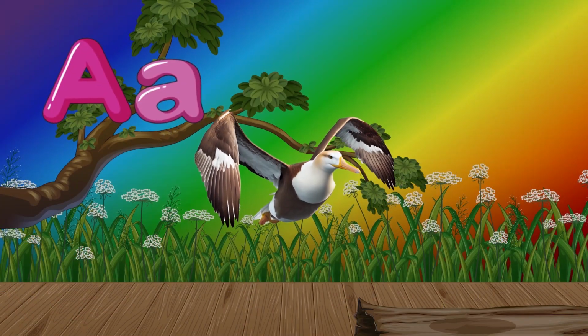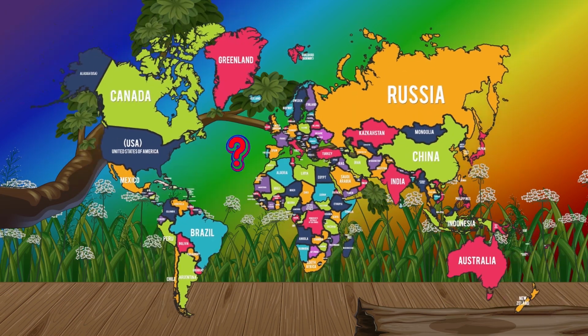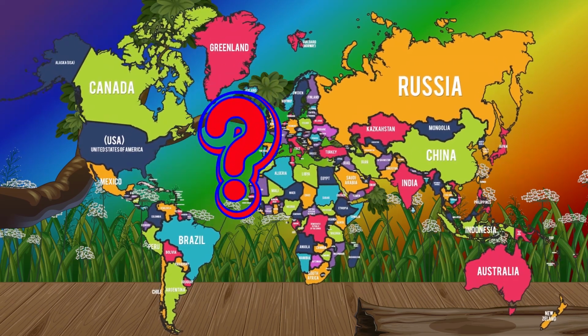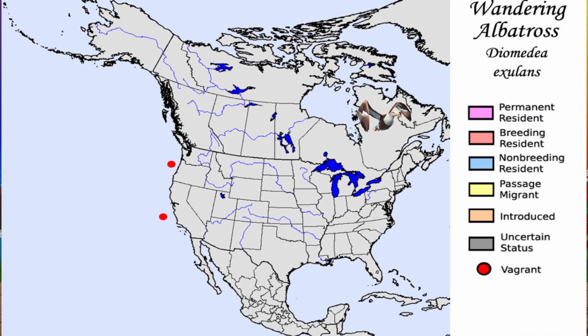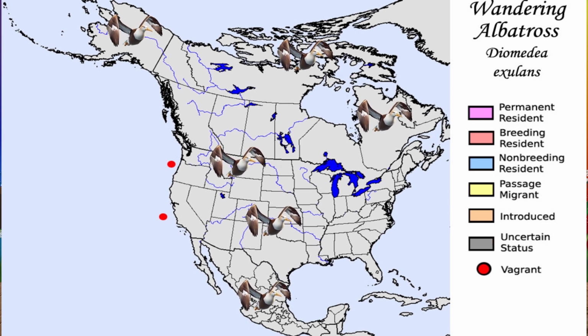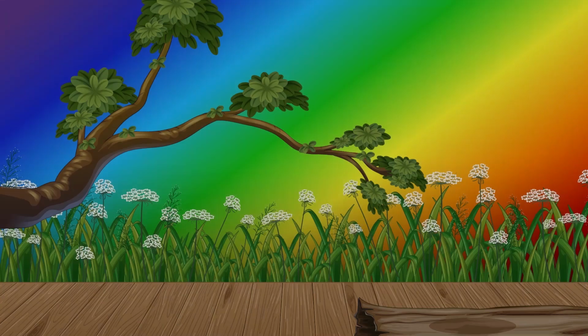A. A for albatrosses. Where are albatrosses found? Most albatrosses are found in the southern hemisphere, from Antarctica to Australia, South Africa, and South America. However, the 4 North Pacific albatrosses live elsewhere. 3 of them are in the North Pacific, from Hawaii to Japan, California, and Alaska.